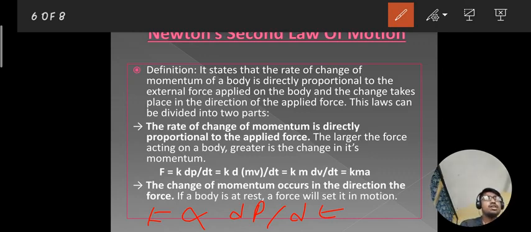Now we have learned in previous classes that to change a proportionality sign to an equal sign, we have to take a constant. So here we are taking the constant as k. So we can say that F equals k dp by dt.